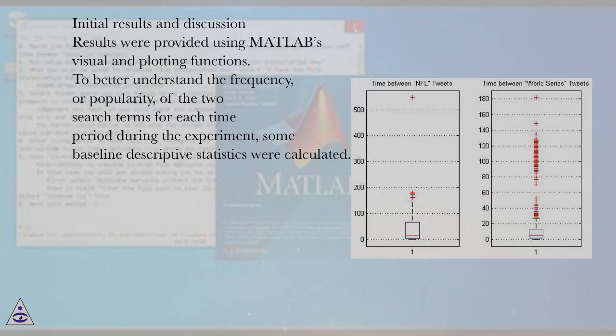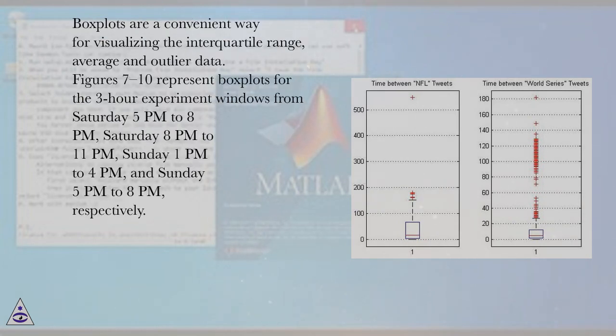Initial results and discussion. Results were provided using MATLAB's visual and plotting functions. To better understand the frequency, or popularity, of the two search terms for each time period during the experiment, some baseline descriptive statistics were calculated. Box plots are a convenient way for visualizing the interquartile range, average and outlier data.